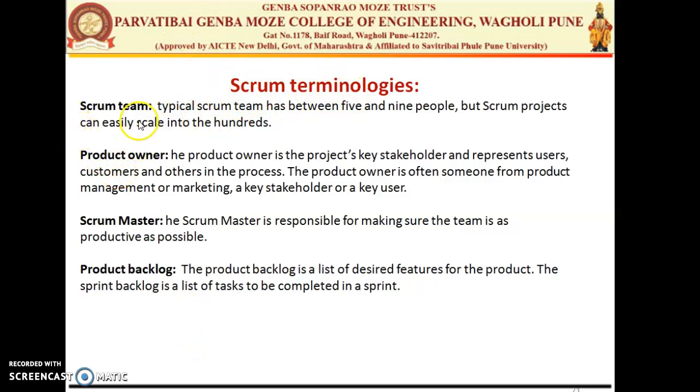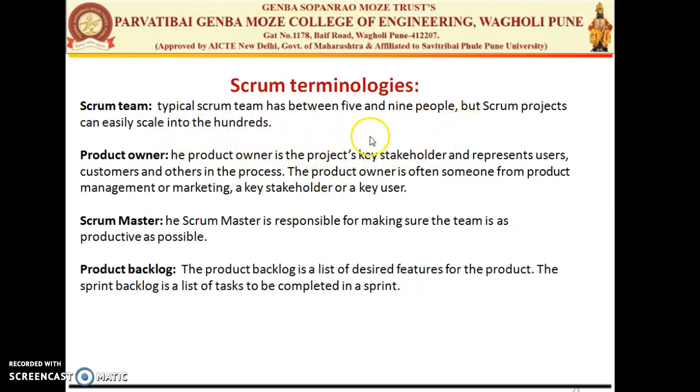First, the Scrum team. Typically the Scrum team has between 5 to 9 people, but a Scrum team can easily scale to 100 if the project is large. If the project is small, it is between 5 to 9 people.